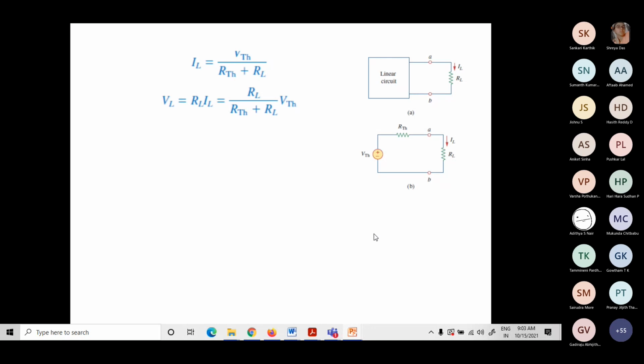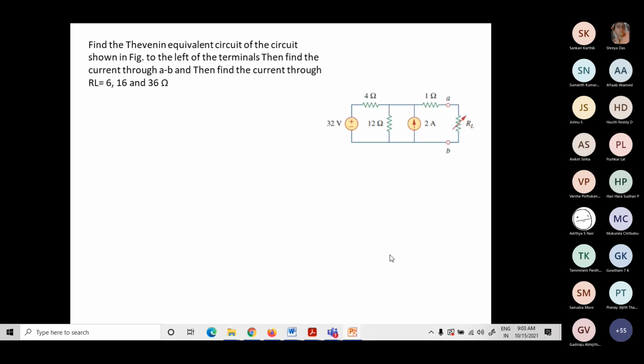Okay, so now I have taken an example. Find the Thevenin's equivalent circuit of the circuit shown in the figure. Find the current through A and B. So here, the RL values, as discussed, are 6, 16 and 36 ohms.